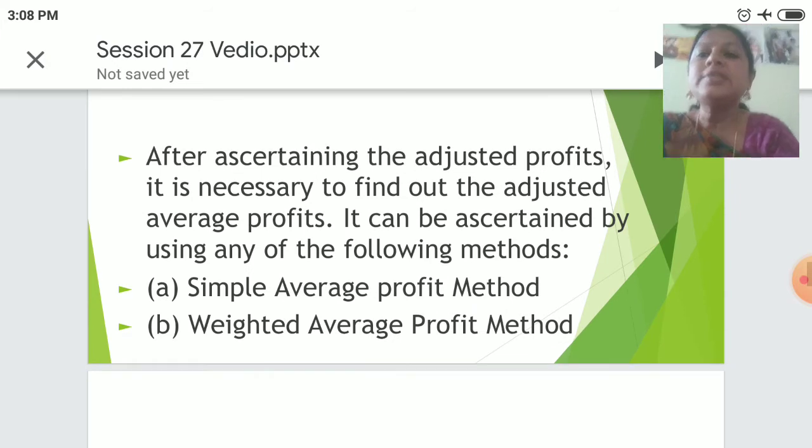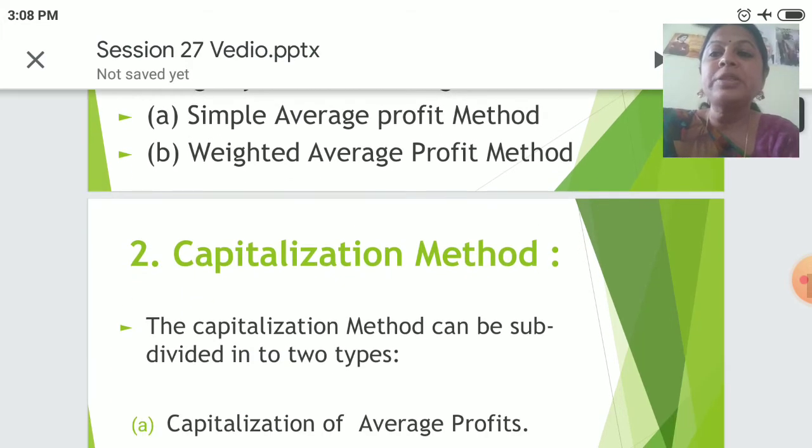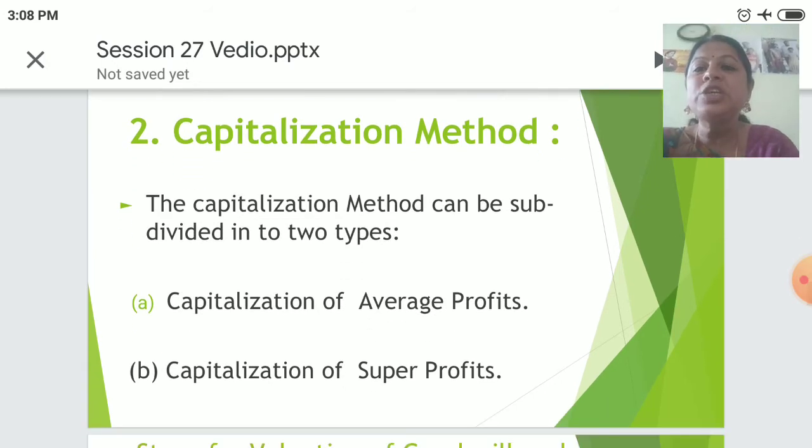After ascertaining the adjusted profits, it is necessary to find out the adjusted average profits. It can be ascertained by using any of the following methods. Simple average profit method, weighted average profit method. Capitalization method. This would be the second method of valuing the goodwill.